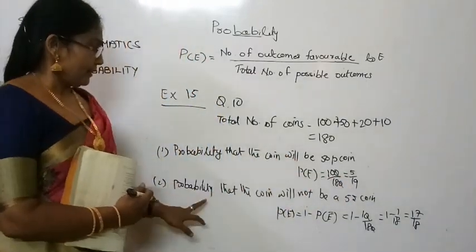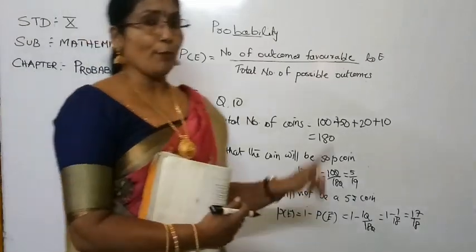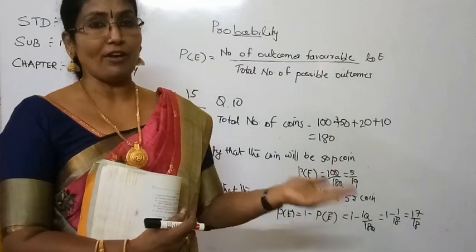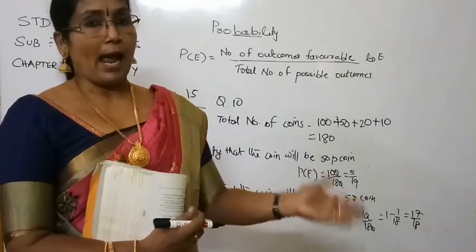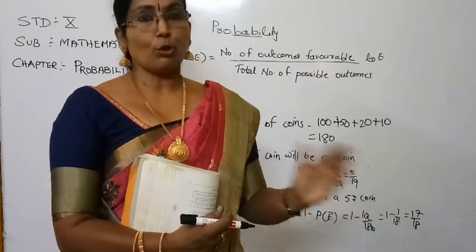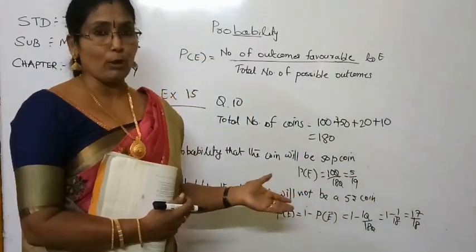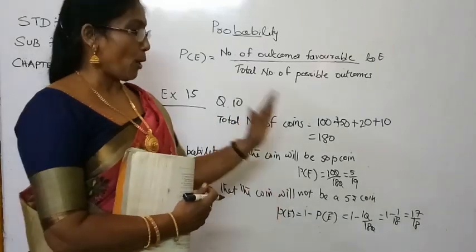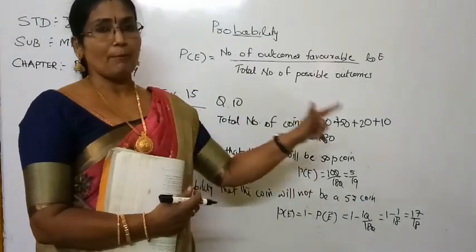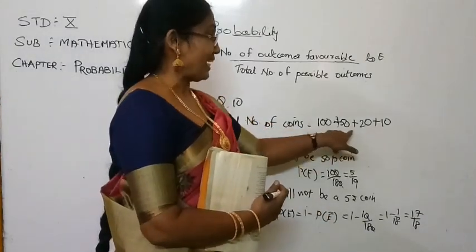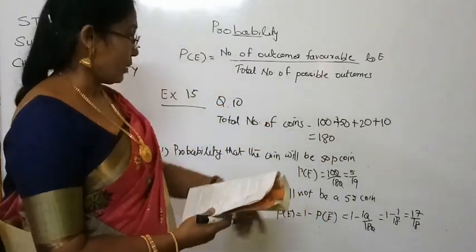Next question was the probability that the coin will not be a 5 rupee coin. You know that the coin being a 5 rupee coin and the coin not being a 5 rupee coin are complementary events. So if they are complementary events, what you will do is subtract the probability that the coin will be a 5 rupee coin from 1.